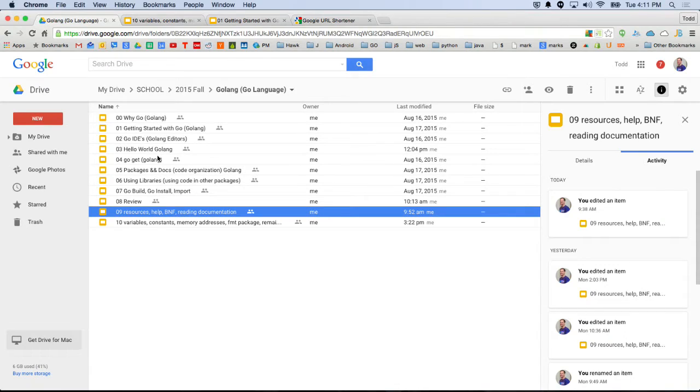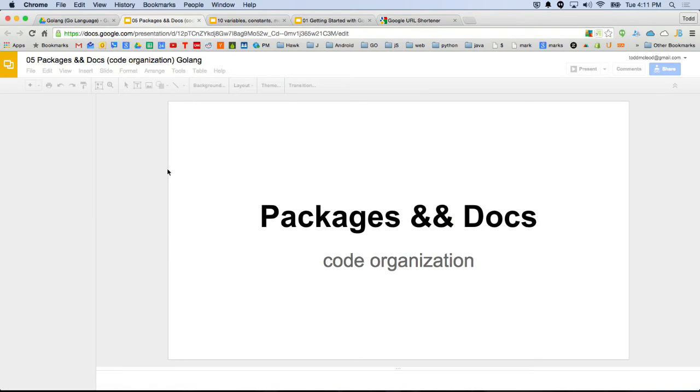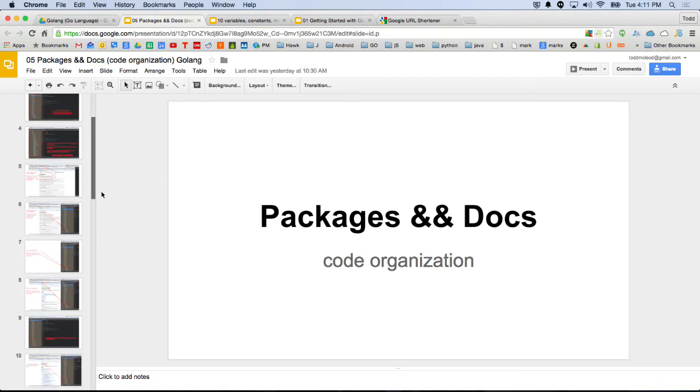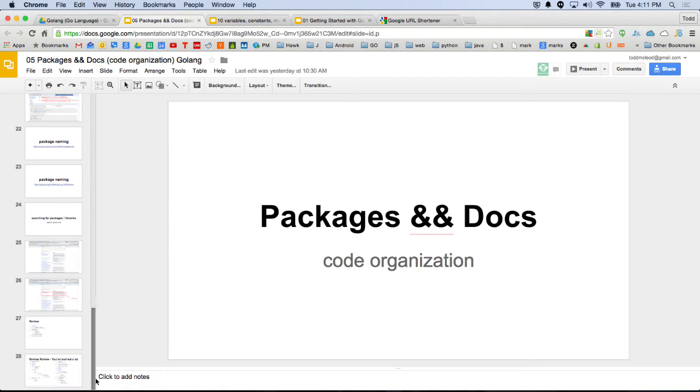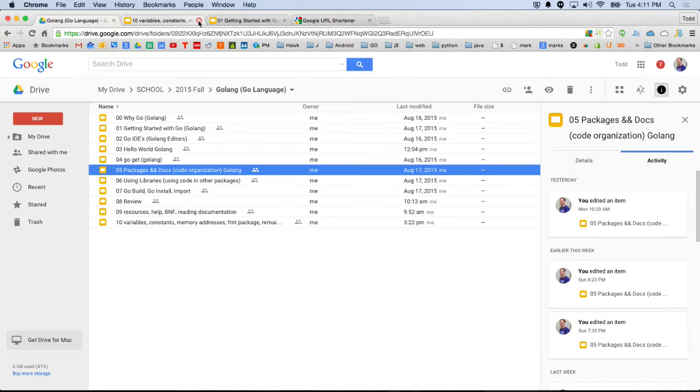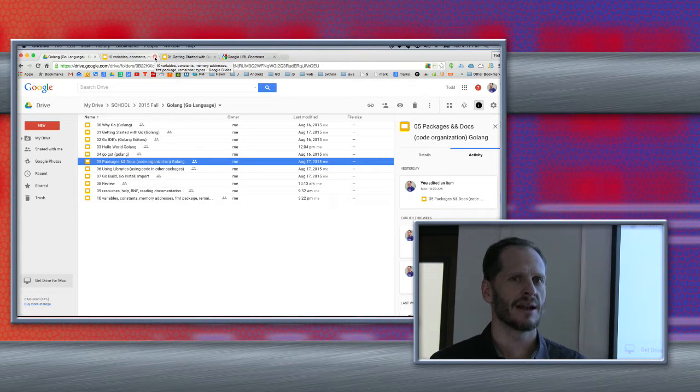Because one of the things I found frustrating when I was learning Go is I would look at the documentation, and I think I have an example of that right here. Let me see if it's reading the docs, if this is it. No, that's not it. Anyhow, I would sometimes go to the docs and I'd be like, man, not only did that not answer my question, nor did I understand what I went to find an answer for, but it just raised more questions. I'd be like, I'm totally confused by that answer. It's like I have a question, I go find the answer, and then the answer just confused me more.